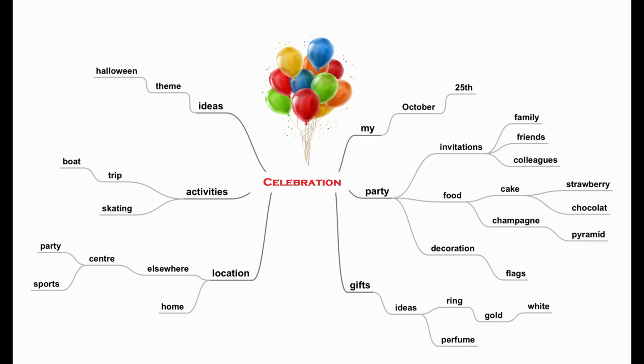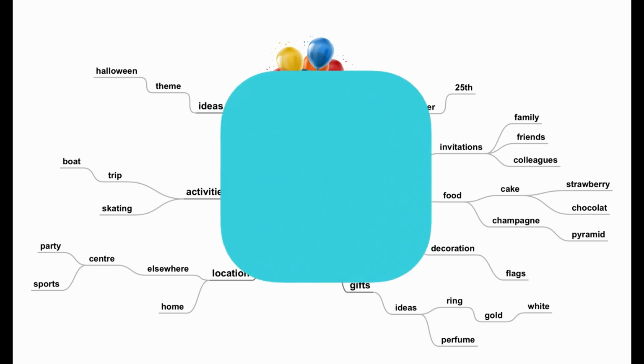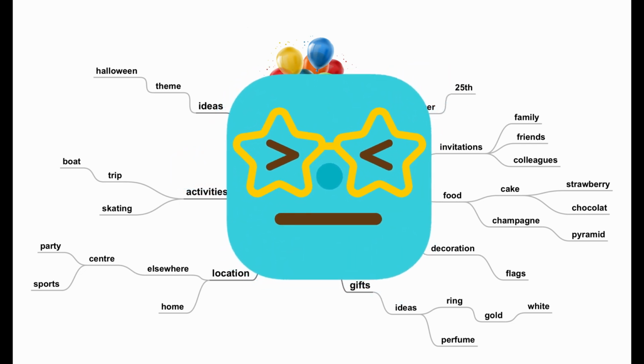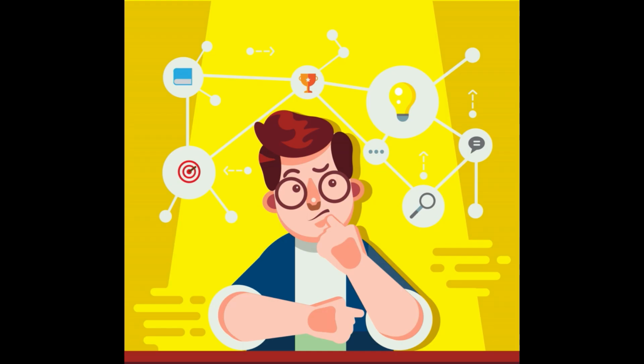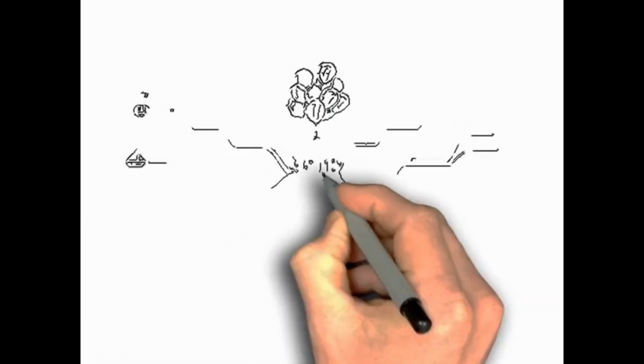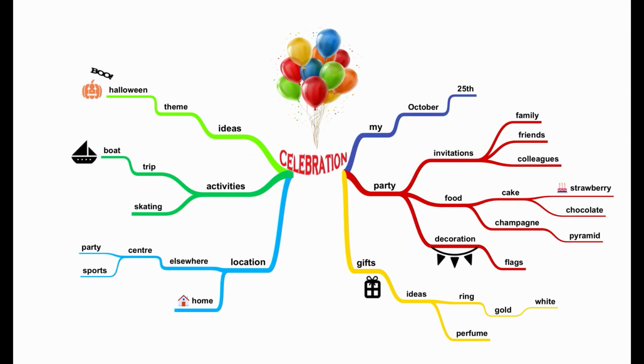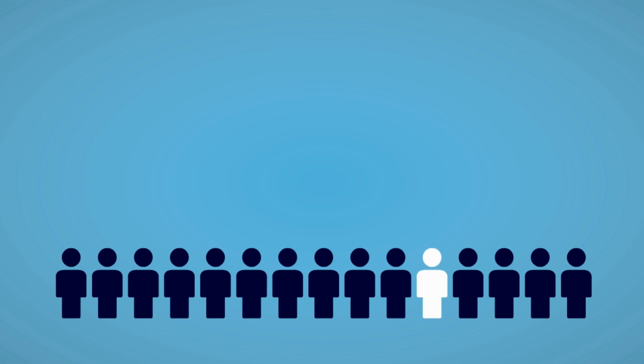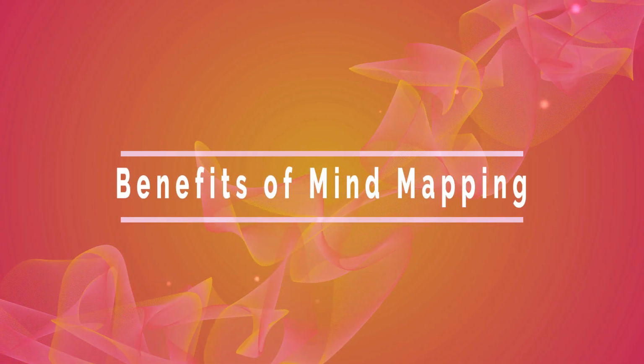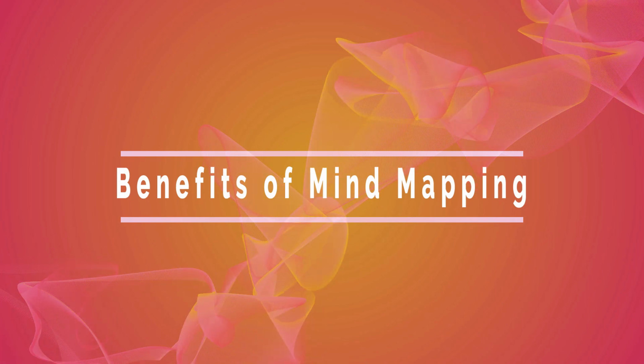Seven associations. It means a mind map can have many first level associations, but the mind can only grasp about a maximum number of seven, because many associations create chaos in your mind. Color and images. The use of color is important in a mind map. Researchers show that people who use color and images in their imaginations when they are learning are better at remembering than those who don't.